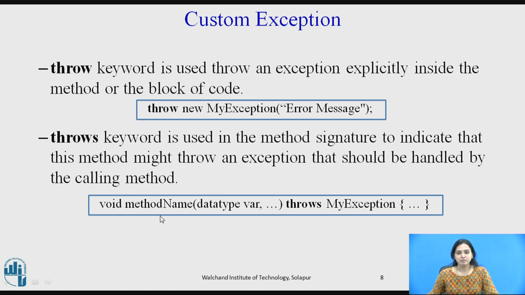So, there might be a situation where the method which is throwing an exception does not have any exception handling mechanism within that method. So, in such a case the error thrown must be forwarded to the calling function. To do this operation we are going to use the throws keyword.